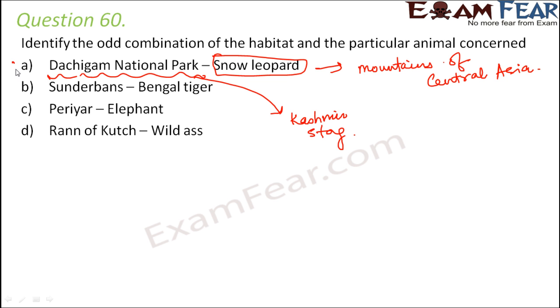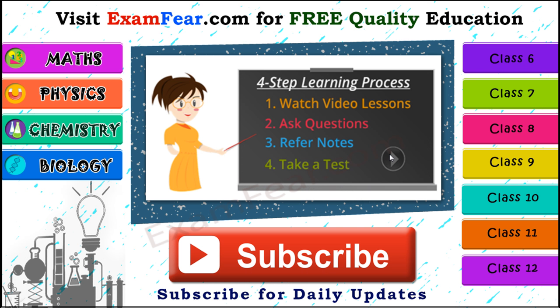So I think the correct option is A, because the first option itself has an odd combination of the habitat and the animal. But still, let's look at the other options. Sundarbans, Bengal tiger, yes. Periyar, elephant, yes. Rann of Kutch, wild ass, yes. So all the other options are quite correct. So A would be the correct option for this question.